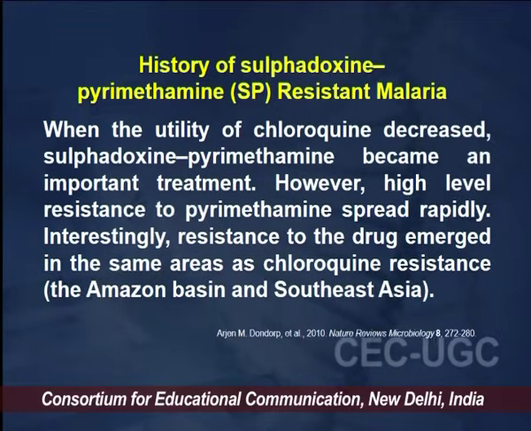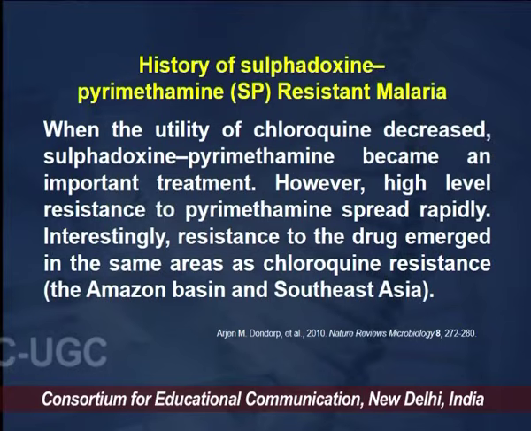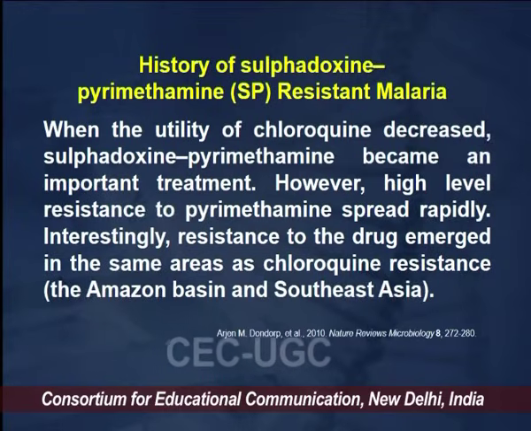sulfadoxine pyrimethamine got momentum to be used as one of the prime drugs for antimalarial treatment, but over a period of time, due to the high level of resistance to pyrimethamine spreading rapidly across the globe, it had to be discontinued in many of the malaria endemic regions.